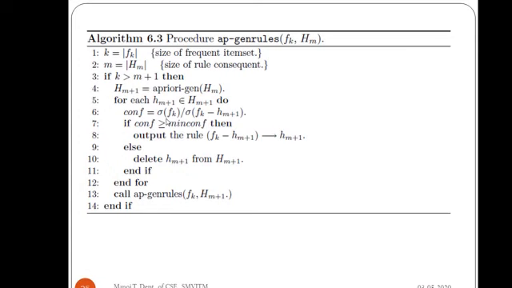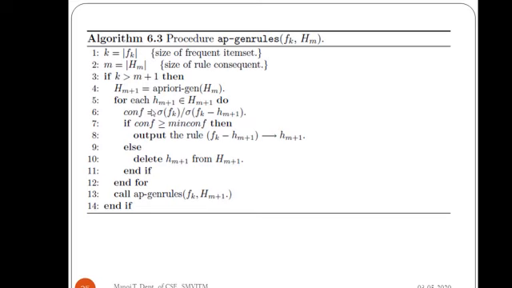Again, the same formula which we have used in the beginning of this chapter holds good. That is, sigma of rule antecedent union rule consequent divided by sigma of rule antecedent. That is, sigma of Fk divided by, since we have the support count of the rule antecedent over here, we have to remove the rule consequent. That's why Fk minus H m plus 1 we are going to do. I hope you are understanding this particular calculation.